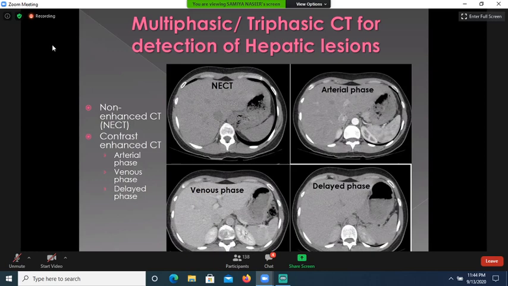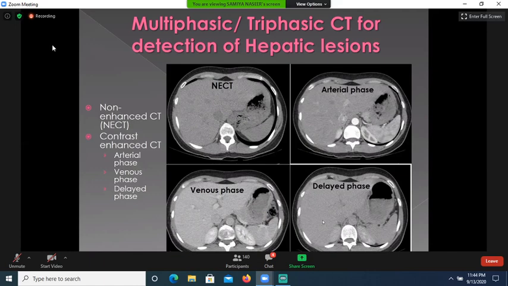Spleen is also not showing that much enhancement as it was showing in the arterial phase, and this kidney is showing nephrographic phase. Homogeneous enhancement of the cortex and the medulla is visualized in this phase. For kidneys, it is called nephrographic phase, and for the liver, it is called portal venous phase.